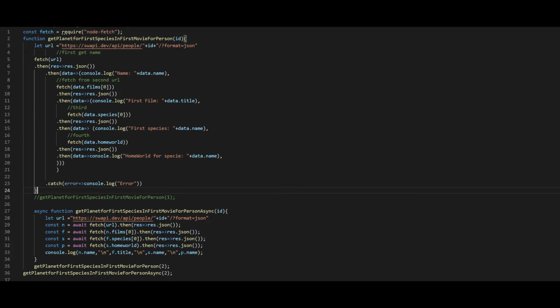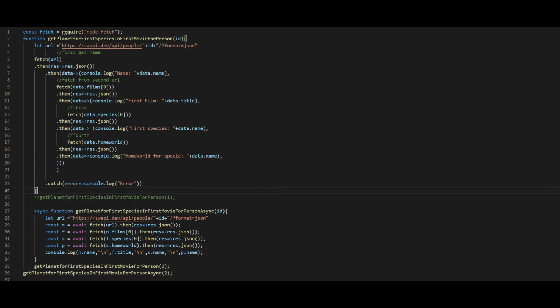Okay, first off, let me explain what the mission of the code is. The mission is to retrieve data from the first endpoint, then retrieve the data you need to get to the second endpoint, and get some data from that endpoint, and then do it again and do it again.